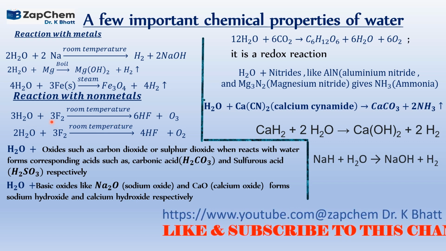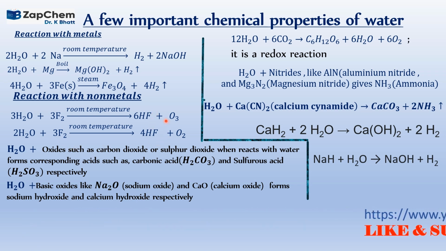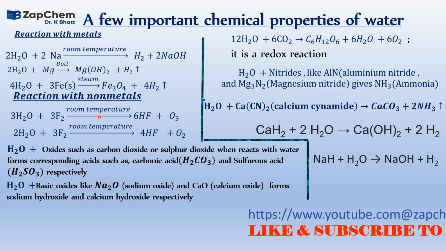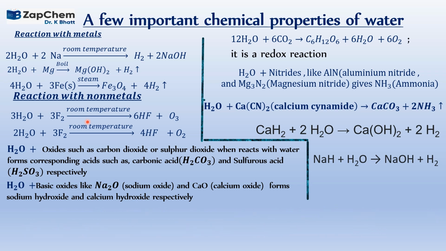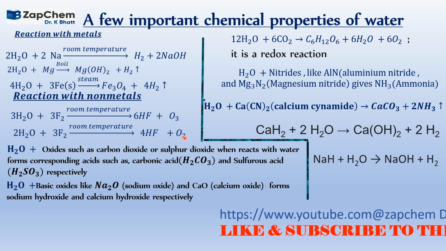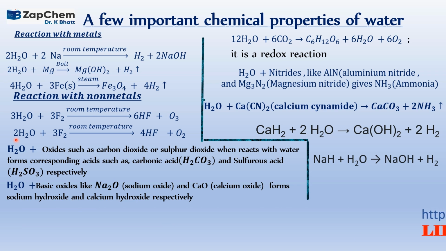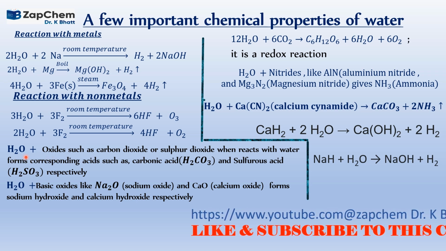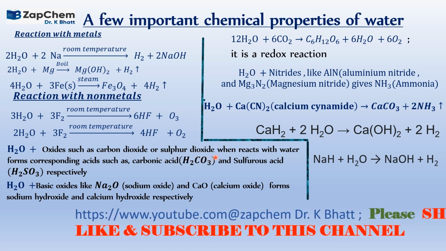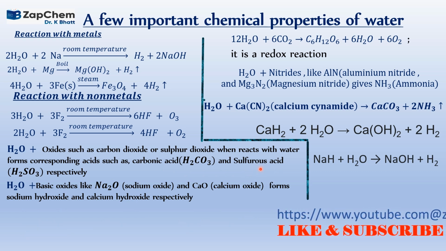When it reacts with non-metals, the same thing happens. Non-metals react with water, particularly fluorine, forming corresponding acids. It has to be noted carefully that at room temperature, two types of reaction occur with fluorine. In one case you get ozone, and you can get oxygen also, depending upon the extent of heating and conditions. Oxides like carbon dioxide and sulfur dioxide are acidic oxides. They react to form the corresponding acids, sulfurous acid or carbonic acid.